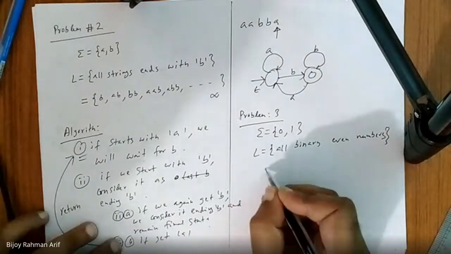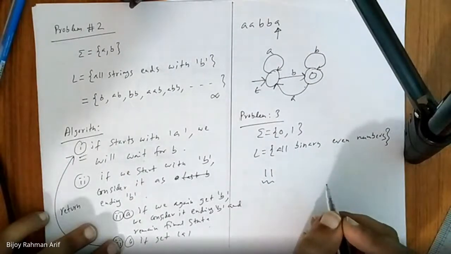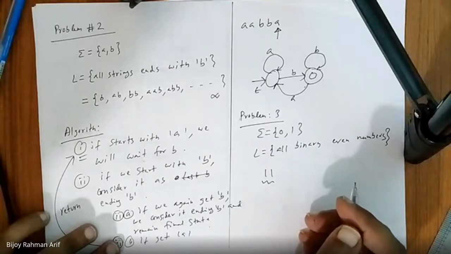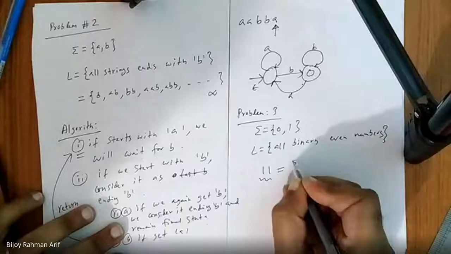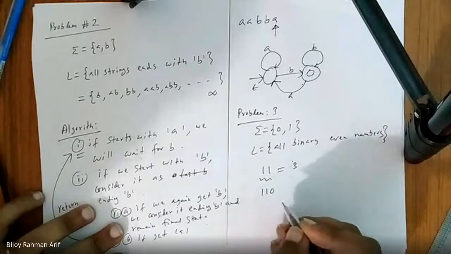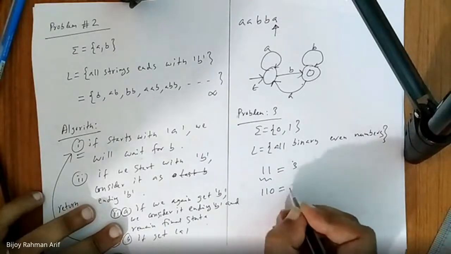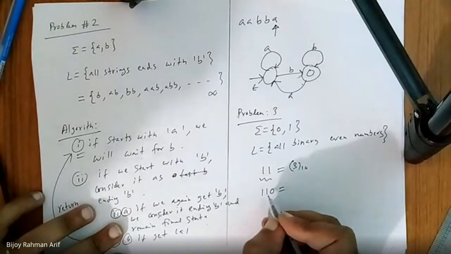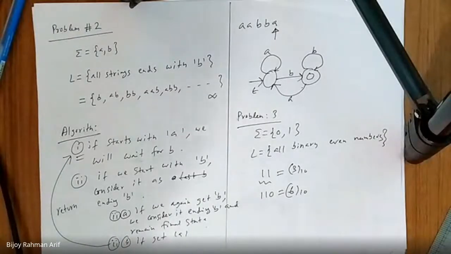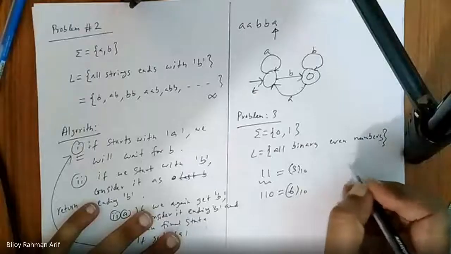Is it a binary number, 11? Yes, sir. Is it even or odd? Sir, even. It is actually odd. Its value is 3. The last digit matters. If I write 110, then actually it is even. Its value is 6, so it is even. So how can I find out a binary number is even or not? The last digit is zero. Okay, so if the last digit is 0, then it is even.